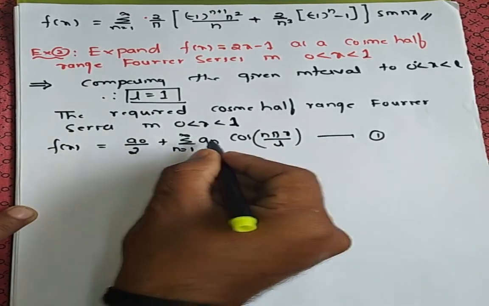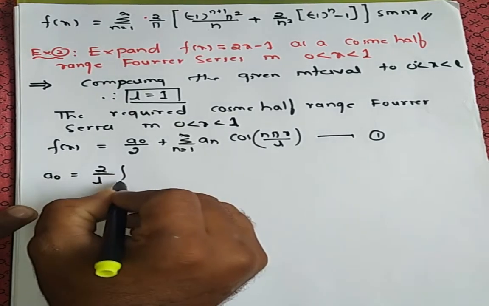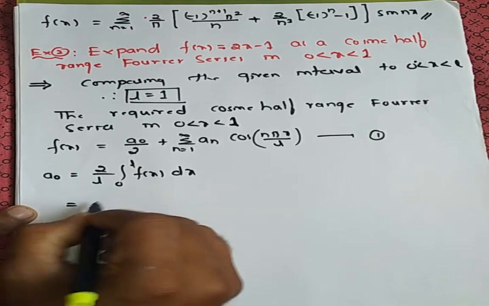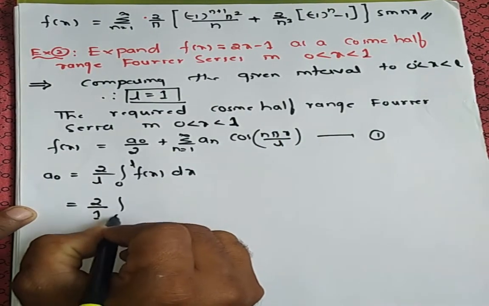You need to calculate a naught and an. So let us calculate a naught. A naught is equal to 2 divided by L integration 0 to L f of x into dx. Now 2 divided by L is 1. Substitute here. L is 1 and 0 to 1.